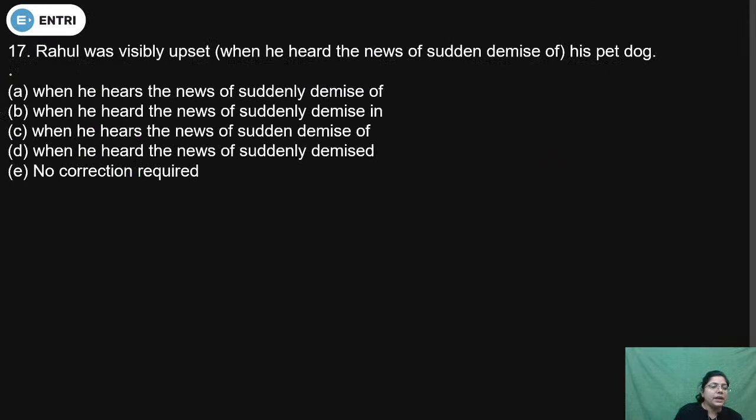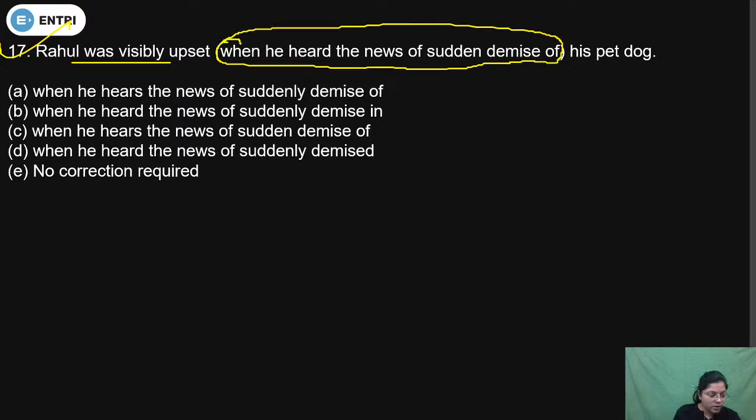Question number 17. Rahul was visually upset when he heard the news of sudden demise of his pet dog. So is when he heard the news of sudden demise of correct or not? Check this part: when he heard the news of sudden demise.